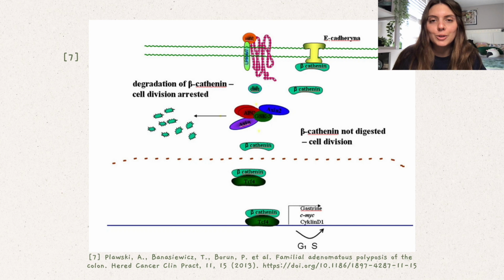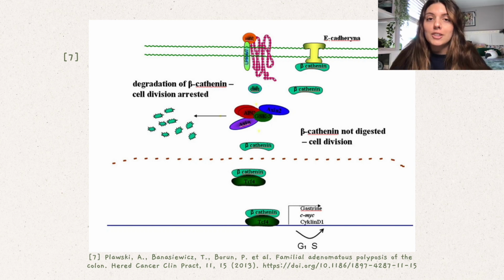Once these levels in the nucleus get highly concentrated, transcriptional co-activators come into play: the T-cell factor and the lymphoid enhancer factor, known as TCF and LEF. The beta-catenin will bind to these two, then bind to the DNA to change the gene expression in a cell. This binding complex will find DNA in the nucleus, then bind to the promoter region. Once bound to the promoter region, it will promote gene expression. This leads to more proteins created that are involved in DNA replication.